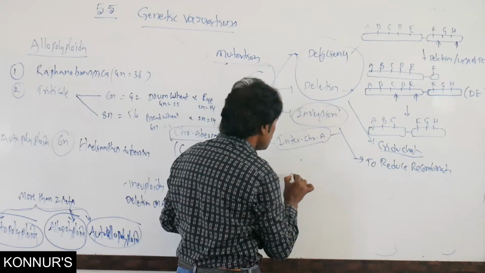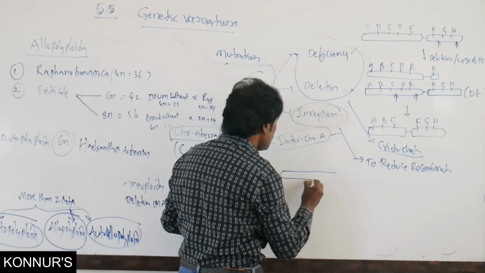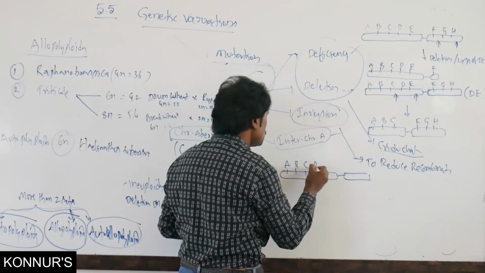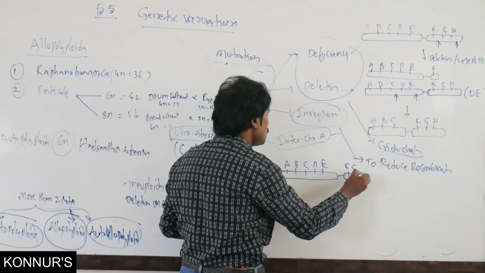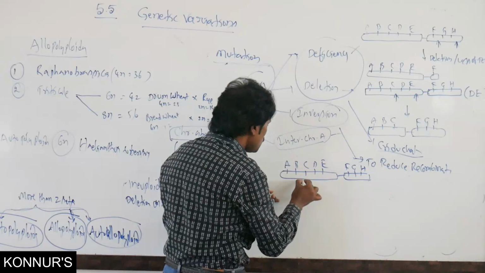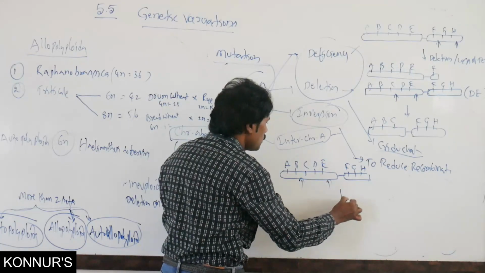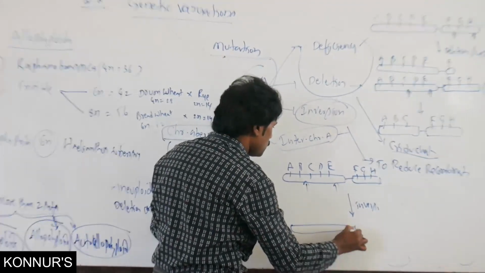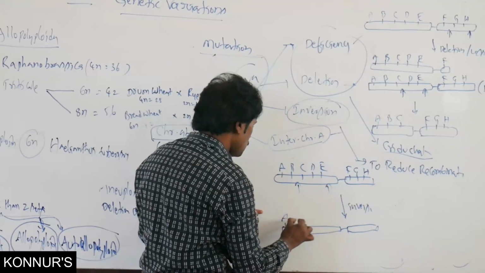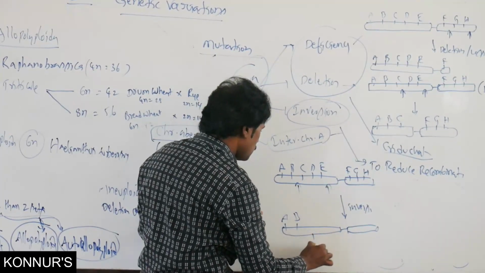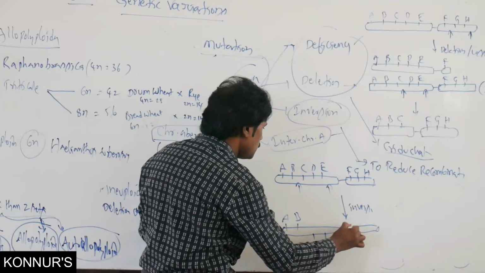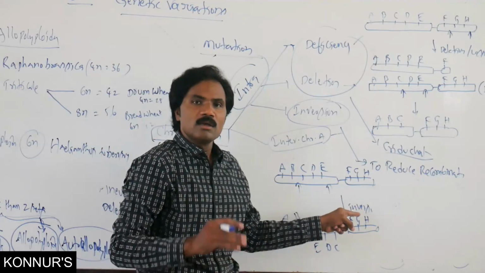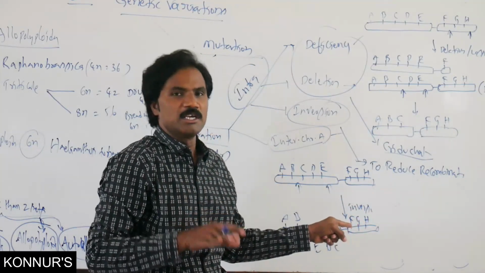This is inversion. Normally the genome is present like this, and in this area, if it is inverted, then we observe AB, then EDC. Because of this, recombination may be reduced or suppressed.